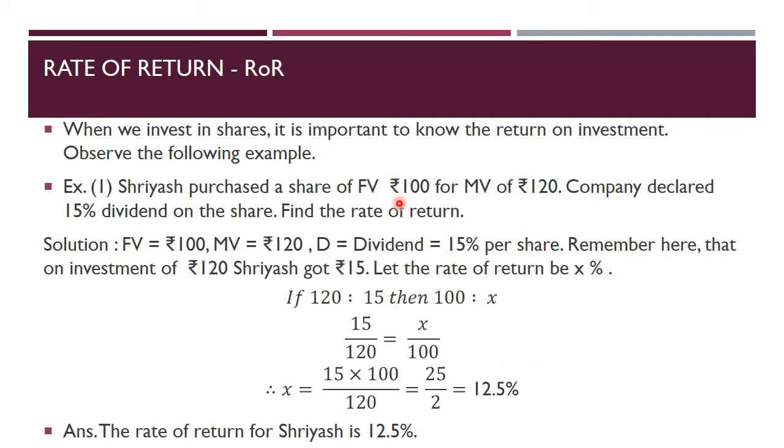Now the company declared a 15% dividend on the share. Dividend means the annual profit of the company is divided among the shareholders. That share of profit is called dividend, and the company declared it to be 15%. So for this share he will get 15% as dividend. Now we have to find the rate of return. First, in the solution we will write the given details. The face value is ₹100, the market value is ₹120, the dividend is 15% per share.